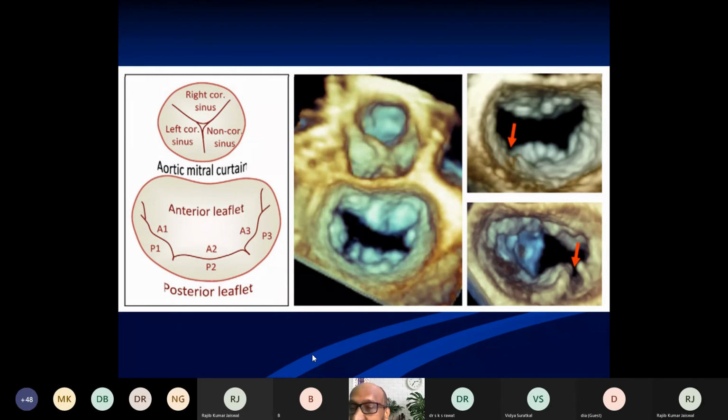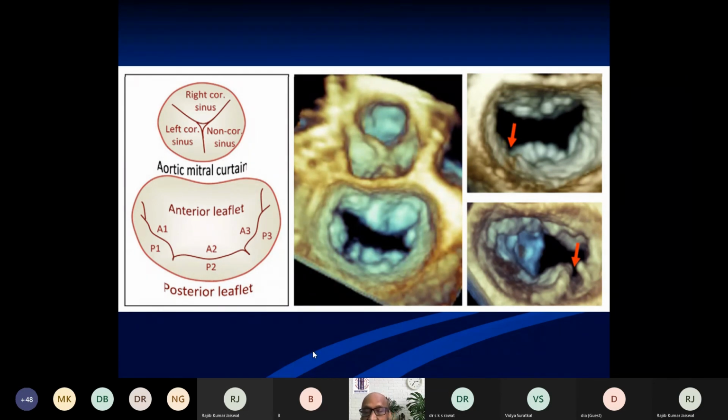This is the schematic representation showing the normal 3D picture. First is the schematic representation followed by the 3D picture, and in patients who have mitral valve posterior mitral leaflet indentation, you can see it in the en-face view, and in patients who have a cleft. In a cleft, you can see a defect in the leaflet which is extending up to the annulus, whereas an indentation falls short of the annulus.